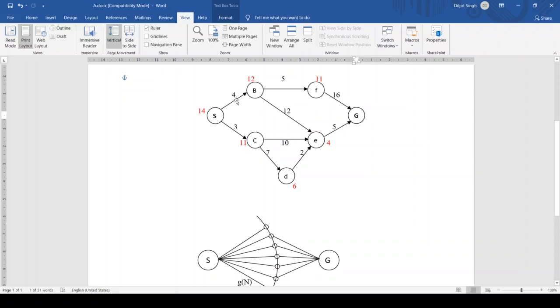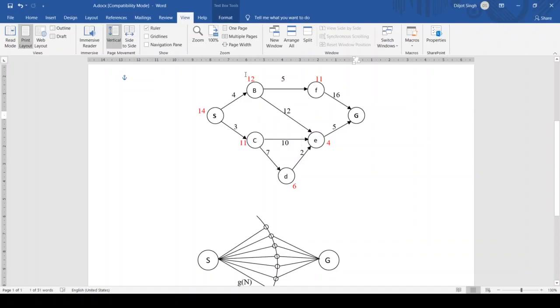So the actual cost from S to B is 4. That is the cost of going from S to B is 4, and its heuristic is 12. That is, B is telling S that I will take you to the goal state at a cost of 12. Similarly, the cost from S to C is 3, C to E is 10, C to D is 7, and so on.